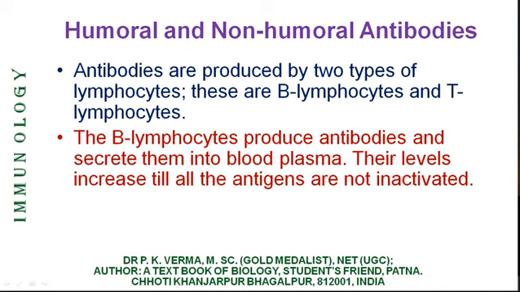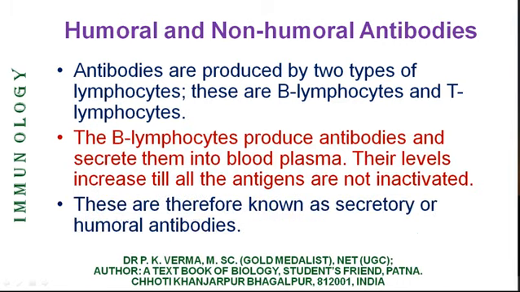Therefore, these are called secretory antibodies or humoral antibodies. Their levels increase till all the antigens are inactivated, but after the infection is completely suppressed, the B cell colony decreases, secretion of antibody decreases, and the level comes to normal.